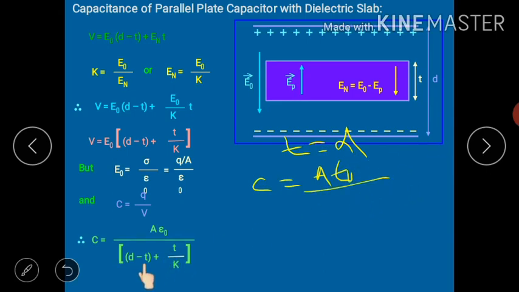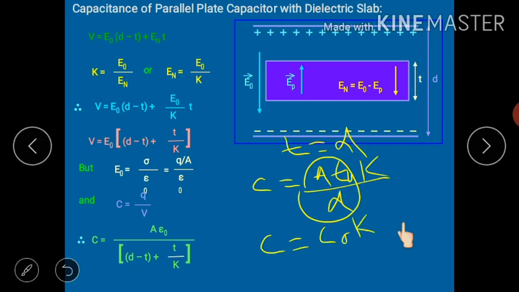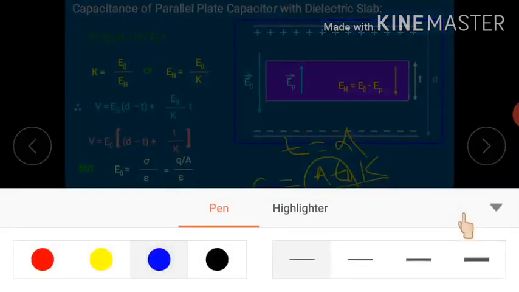Now, here in place of T, if you write D, D minus D will become 0. In place of T, what are you supposed to write? D. So it will be D upon K, so this K will go in the numerator. Now, what is this A epsilon naught upon D? It is the capacitance of a parallel plate capacitor, if you remember. So we can write C is equal to C0 into K, or C equal to KC0. I think this is clear.